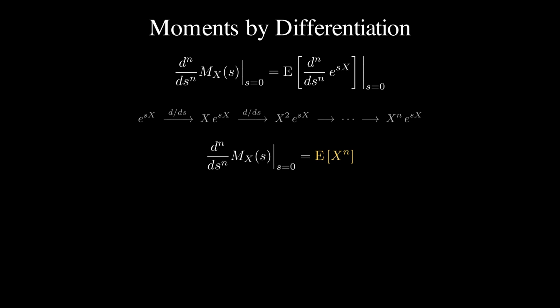read off on demand. In particular, the first derivative at 0 is the mean, and the second derivative at 0 is the second moment. The two numbers every variance computation needs, now delivered by one function. Compute the transform once, and differentiation replaces integration forever after.